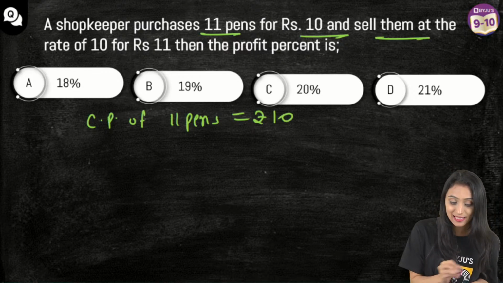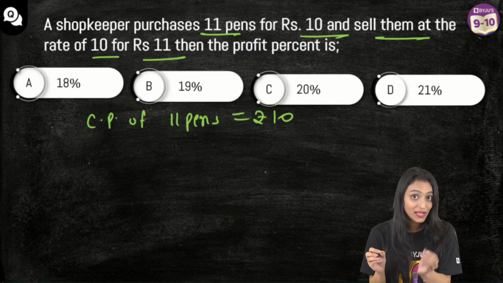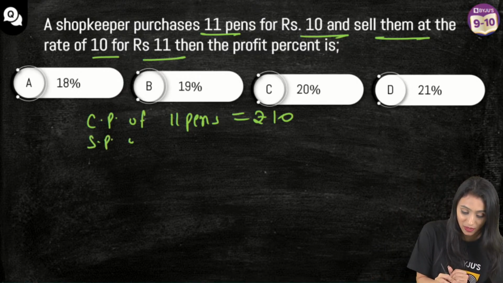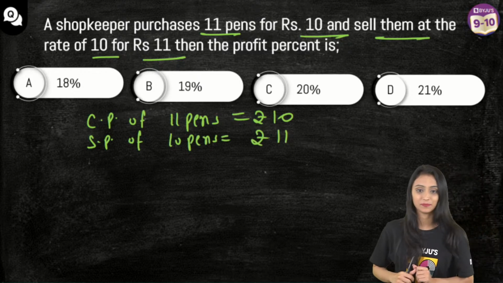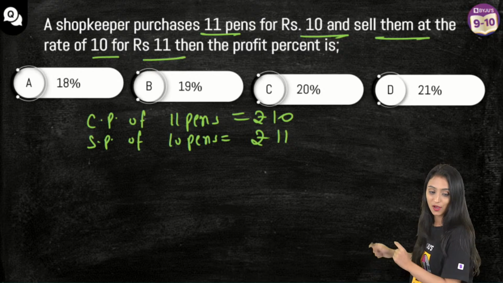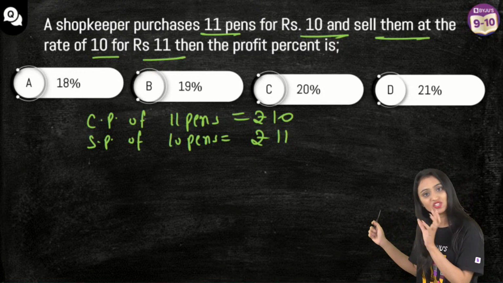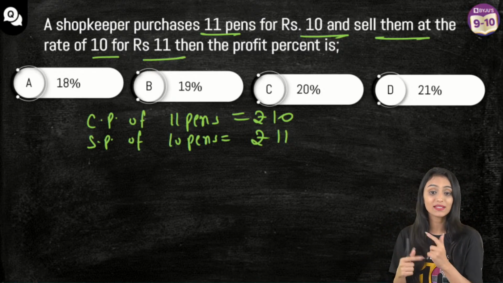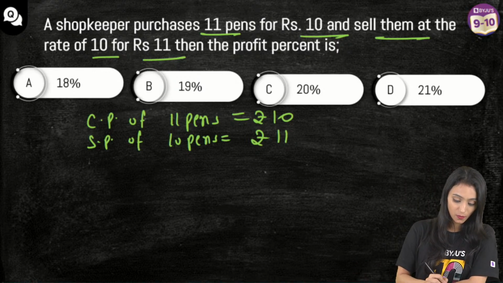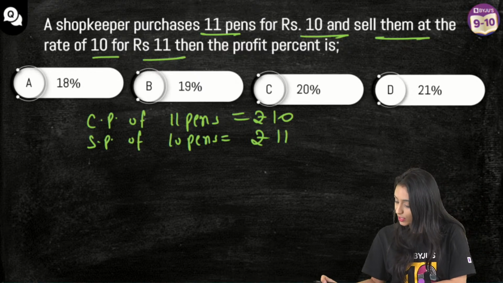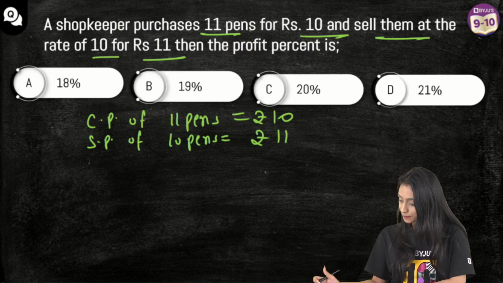Correct? But he sells them at the rate of 10 for rupees 11. He is selling 10 pens for 11 rupees. I'm just explaining the question: the selling price of 10 pens is rupees 11. Right? What is the profit percent? The question is mentioning that he is in a profit, but what is the profit percentage? Learn with us is saying 20%. Okay. What are others thinking? Is it going to be 20% or what is it?